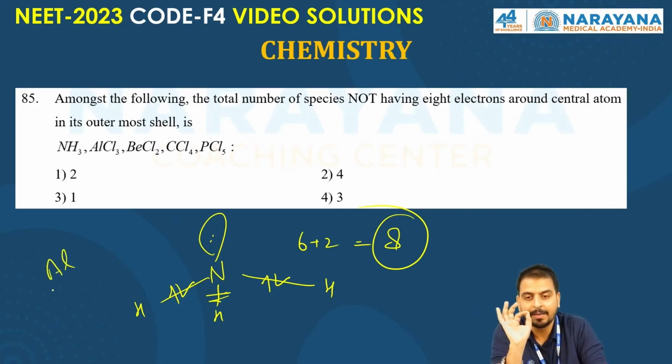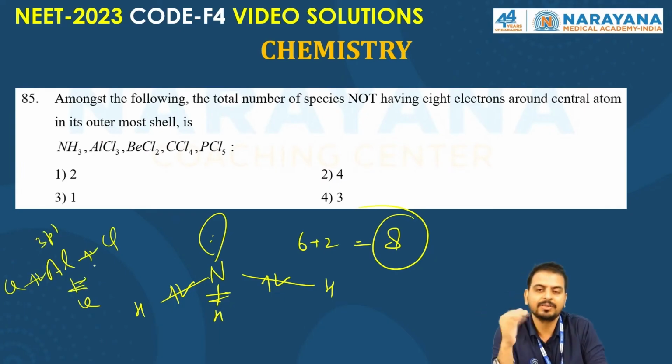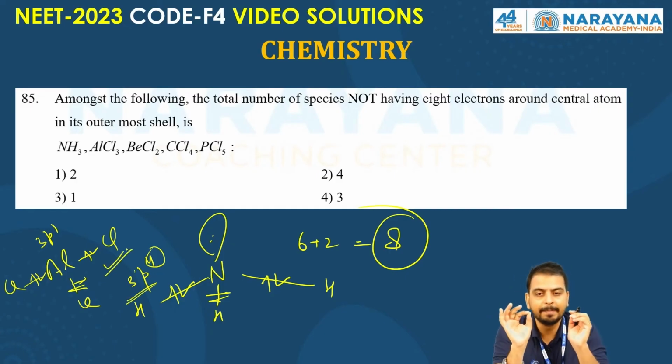AlCl3 is a hypooctet because of the 3p1, and here you get 6 electrons, so it is hypooctet.